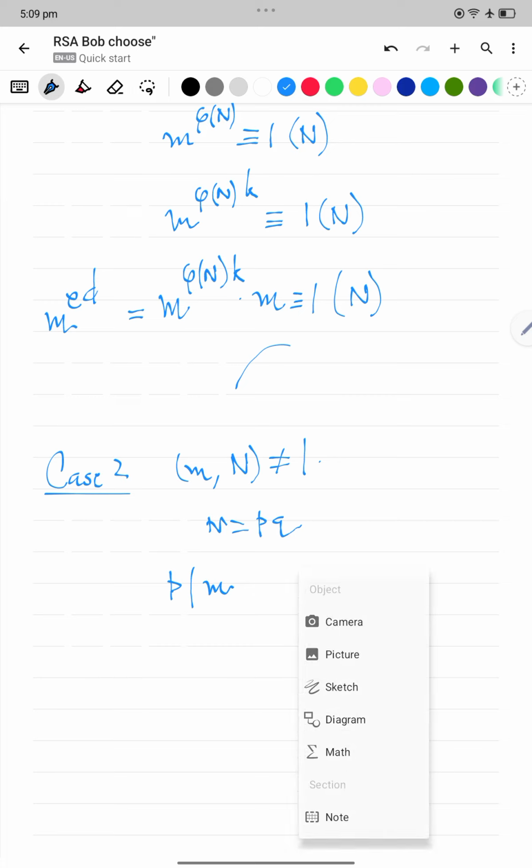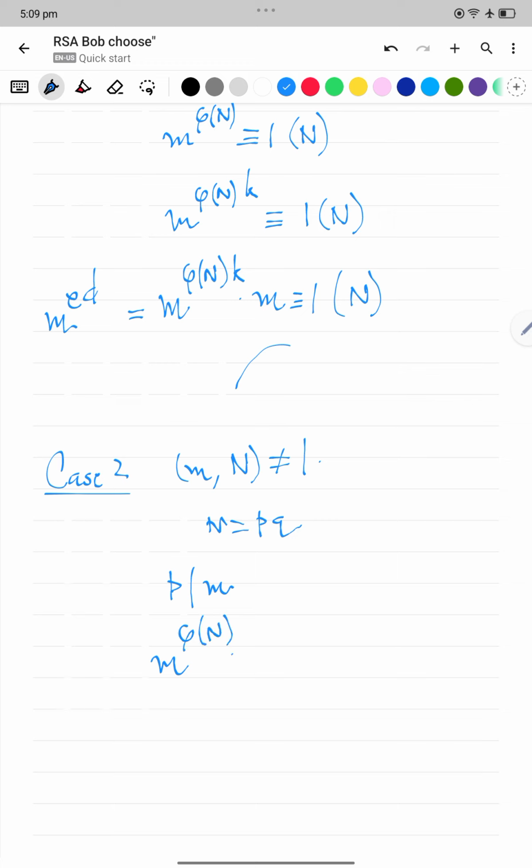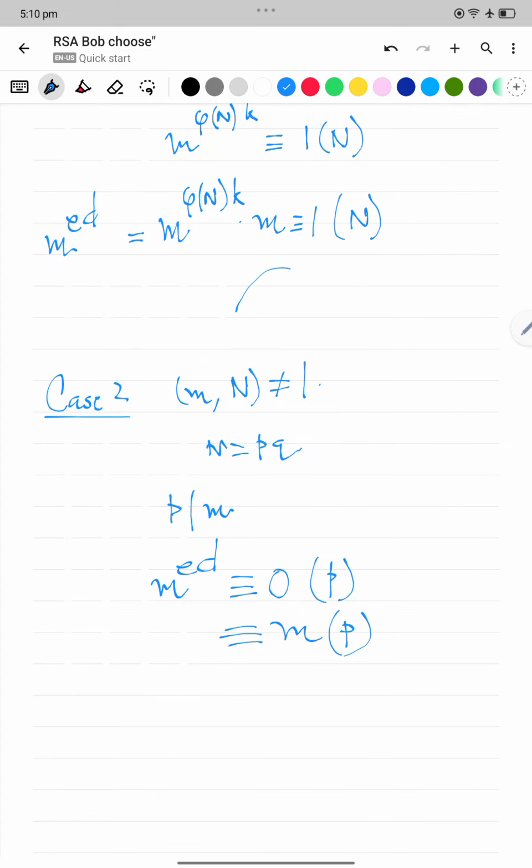But if this happens, m to the phi n is 0 mod p, and m is also 0 mod p. So m to the ed is m mod p, and hence we are done with p.